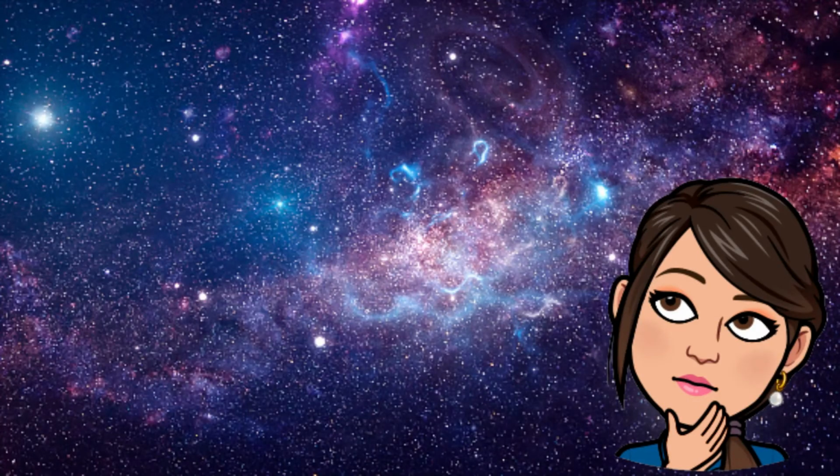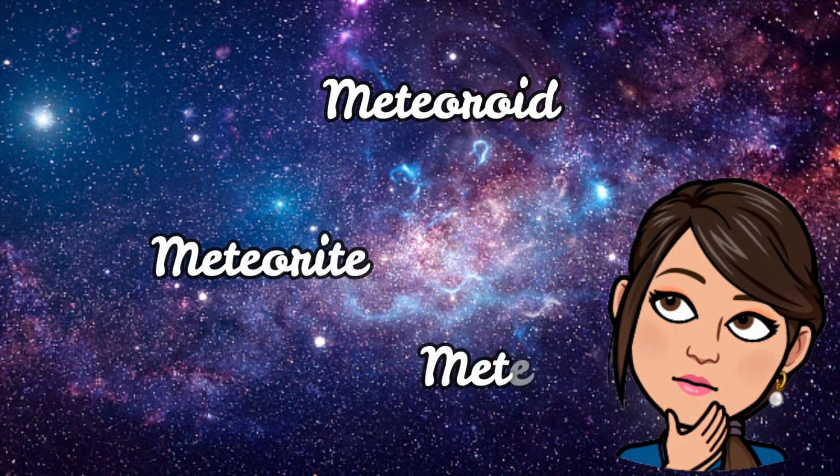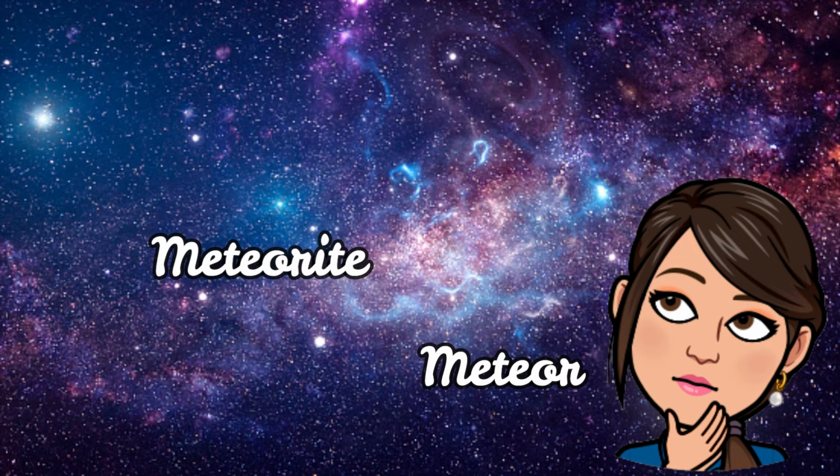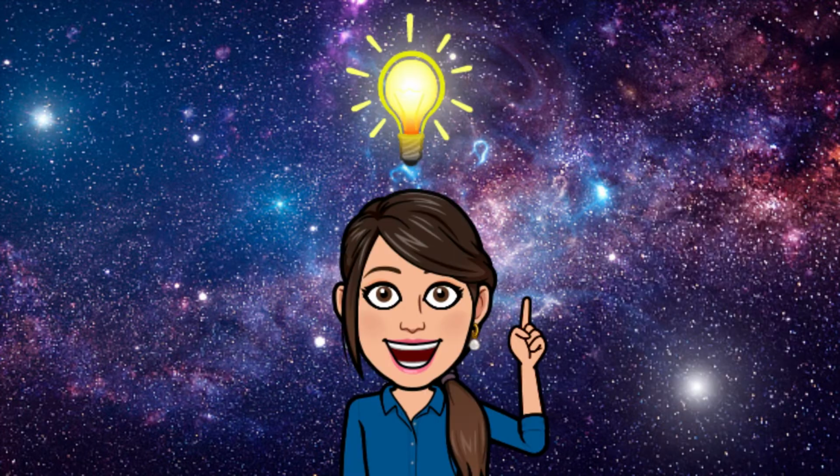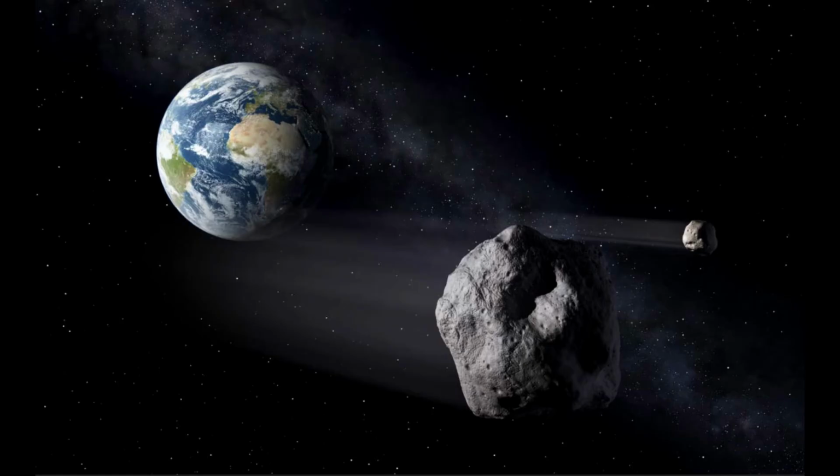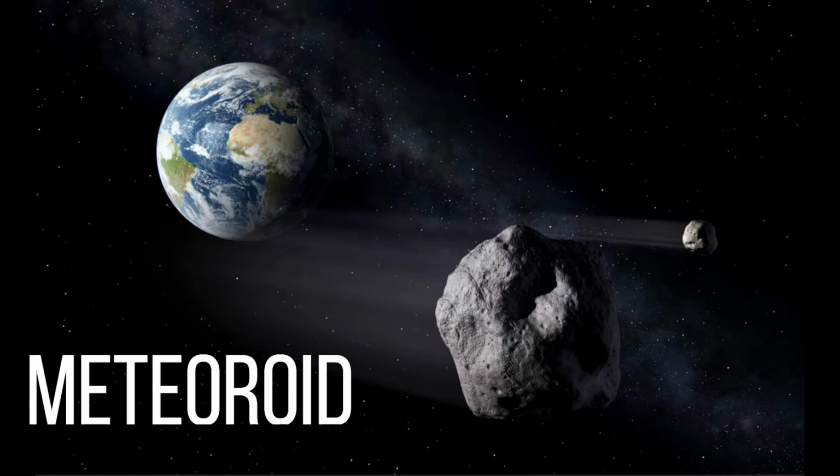So, what is the difference between a meteoroid, meteorite, and a meteor? They are all the same, but we call the same object by different names depending on where it is. Meteoroids are objects in space that range in size from dust grains to small asteroids.